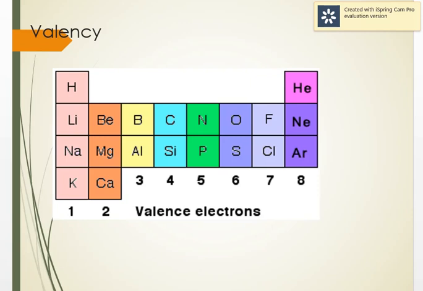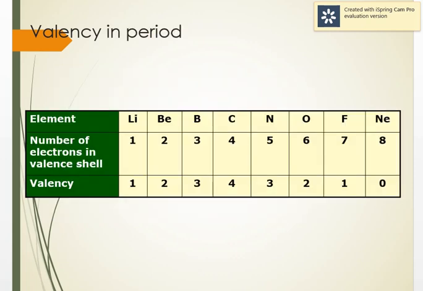So these are the valencies of S block elements, group 1, group 2, and P block elements, group 13 to group 17. Group 18 has 0 valency because they neither want to lose nor gain electrons. So these are the valencies across the period. You can see 1, 2, 3, then 4, and then 3, 2, 1, and 0 for the noble gases. This is how it changes across the period.